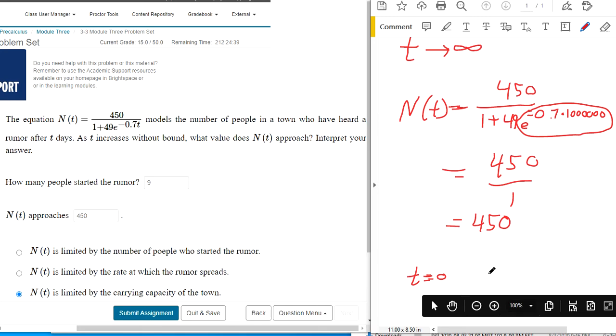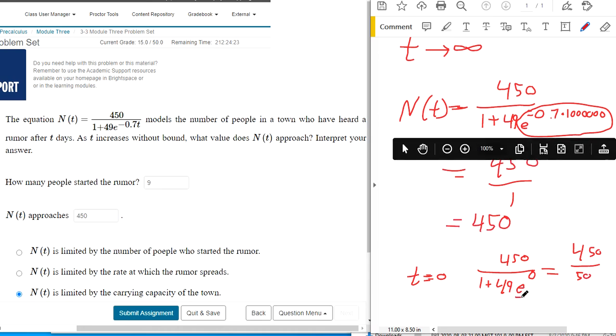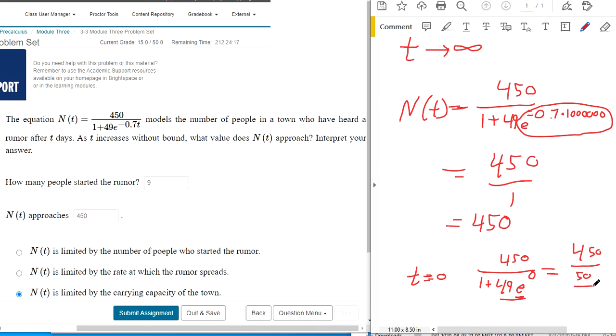So if you plug in t equals 0, you've got 450 divided by 1 plus 49 e to the power of, now negative 0.7 times 0 is 0. So this is 450 divided by 50. Okay, because anything to the 0 power is 1. 49 times 1 is 49, and then 49 plus 1 gives us 50. So this gives us 9.